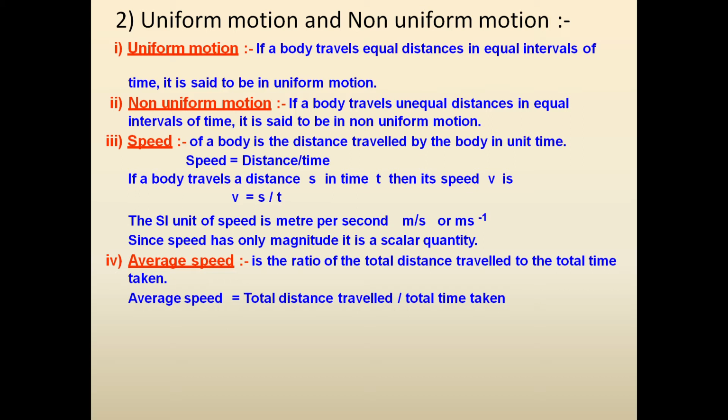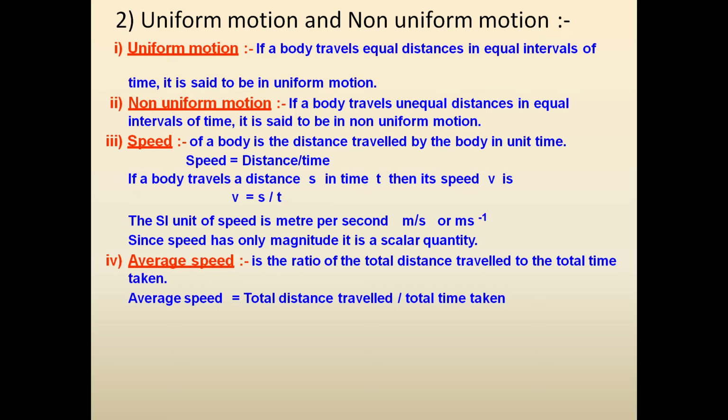If a body travels equal distances in equal intervals of time, it is said to be in uniform motion. Whereas, if a body travels unequal distances in equal intervals of time, then it is said to be in non-uniform motion.